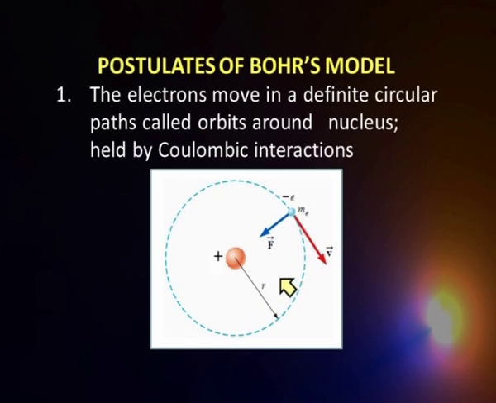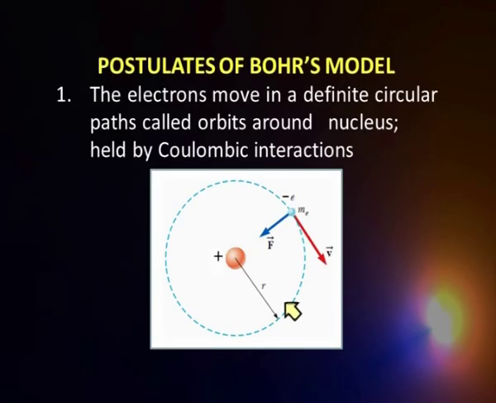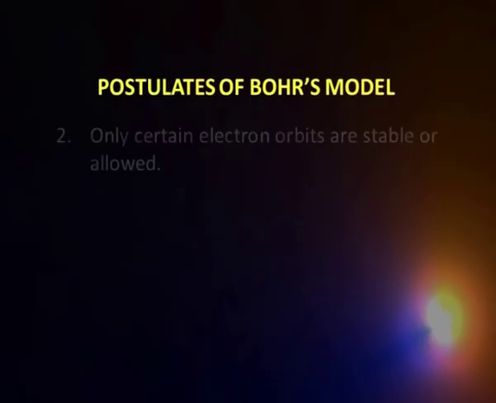So, what we have is, you have a nucleus and the electron is moving around the nucleus in a circular path. Contrast this with what Rutherford said. Rutherford said it is moving and then it just moves. But in this case, what we are talking about is almost similar to what Rutherford said, that it is moving in a circular path, but the distinction is that it cannot have any path, it can take up only certain paths.